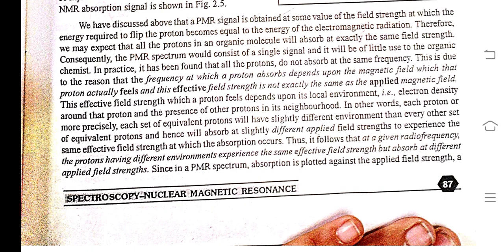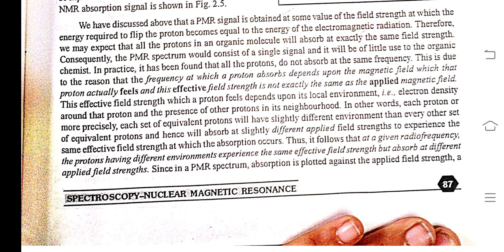This is due to the reason that the frequency at which a proton absorbs depends upon the magnetic field which that proton actually feels, and the effective field strength is not exactly the same as the applied magnetic field. This effective field strength which a proton feels depends upon its local environment: the electron density around the proton and the presence of other protons in its neighborhood.